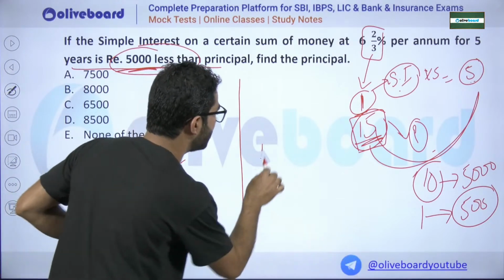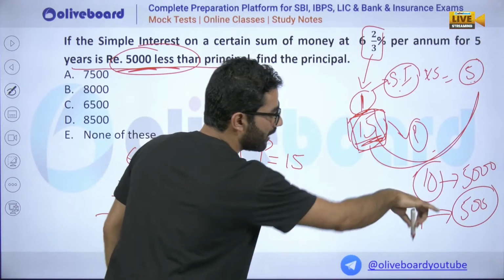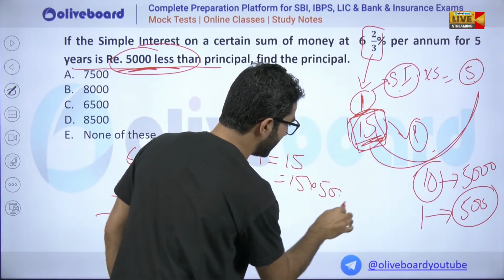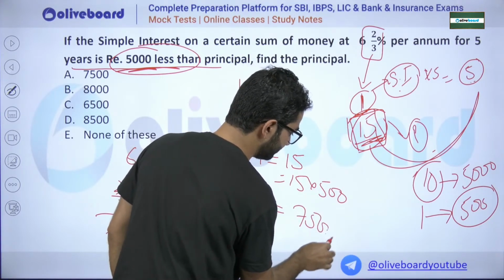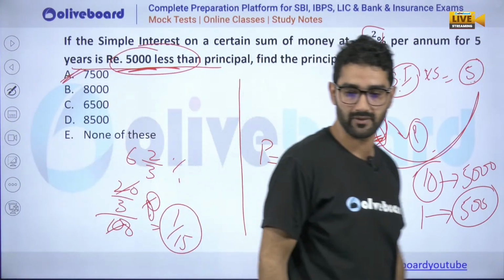Sir, what is the principal amount? Principal amount we have only 15 units, and 1 unit is 500. So 15 into 500, it will be how much? 5,000 and 2,500, it will be how much? 7,500. Hope it is clear to everyone.